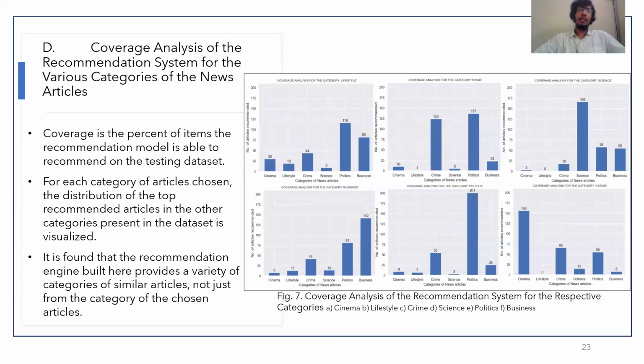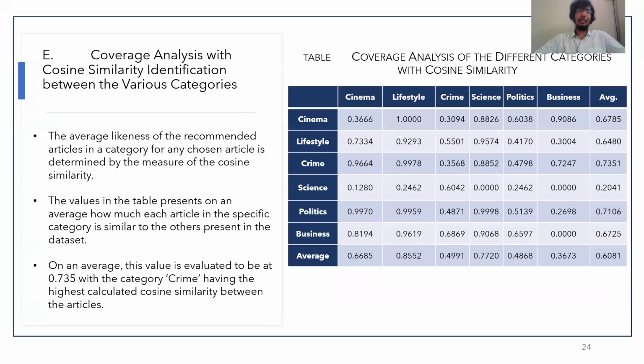Coverage analysis. Coverage is the percentage of items the recommendation model is used to identify on the testing set. For example, for a particular category, lifestyle, it can be seen that 116 articles from the testing set are of category politics. So this shows that politics is closely related to lifestyle.